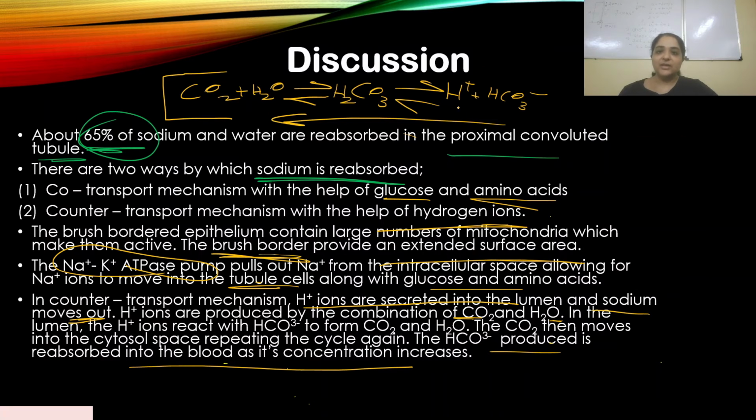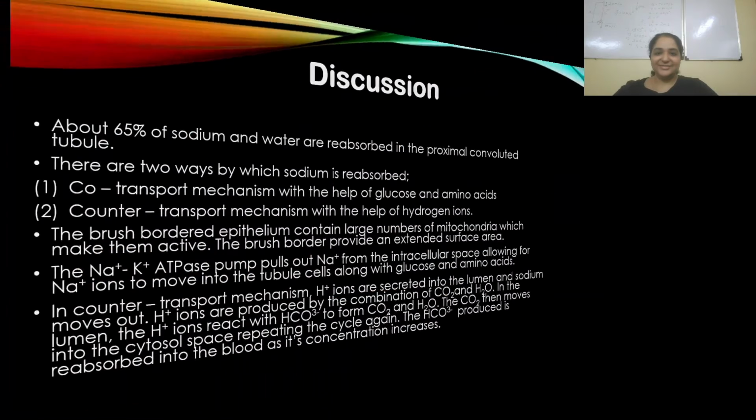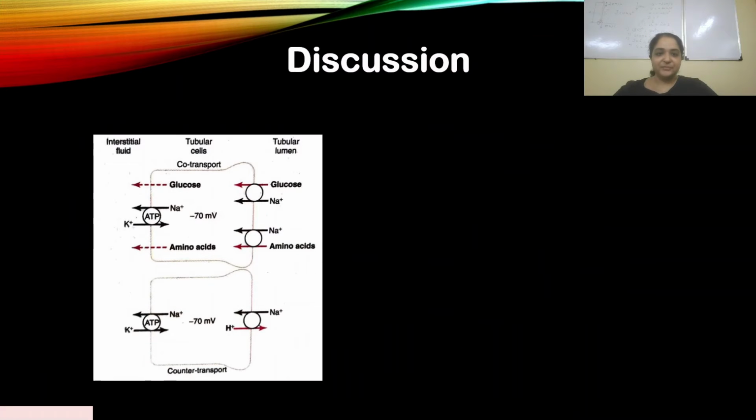As the concentration of bicarbonate ions formed in the cytosol increases, they are moved out and get reabsorbed into the blood. All right, so clear? I think there's a diagram here. Okay, you can see glucose and sodium moving in together, this co-transport.